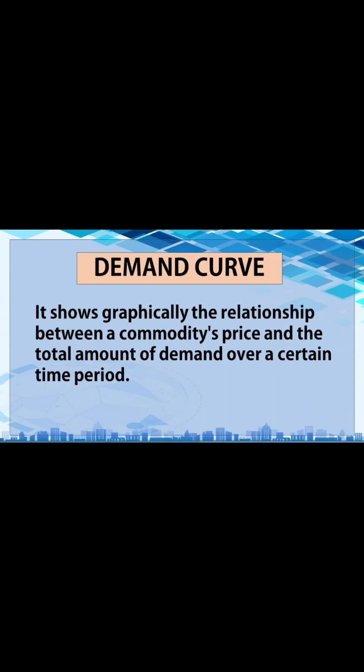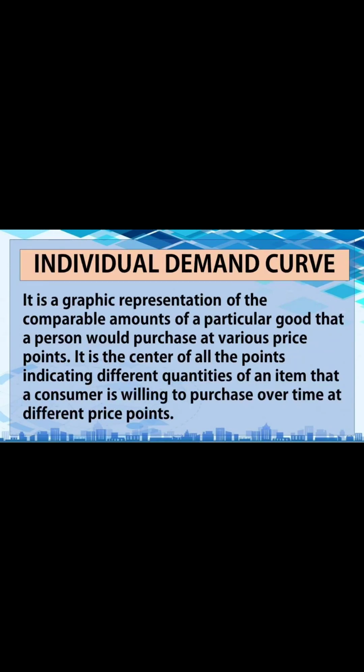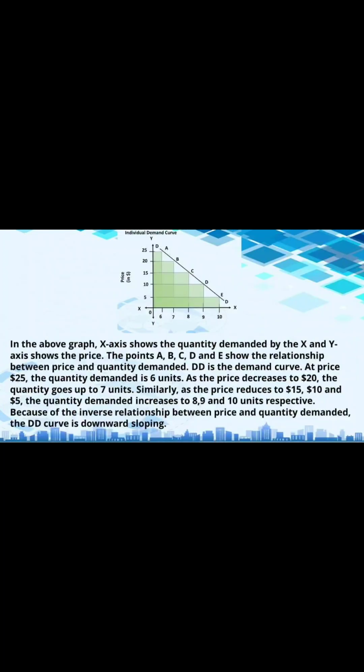Demand curve: it shows graphically the relationship between a commodity's price and the total amount of demand over a certain time period. Individual demand curve: it is a graphic representation of the comparable amounts of a particular good that a person would purchase at various price points. It is the locus of all the points indicating different quantities of an item that a consumer is willing to purchase over time at different price points. In the above graph, the X-axis shows the quantity demanded of X, and the Y-axis shows the price. The points A, B, C, D, and E show the relationship between price and quantity demanded. DD is the demand curve.